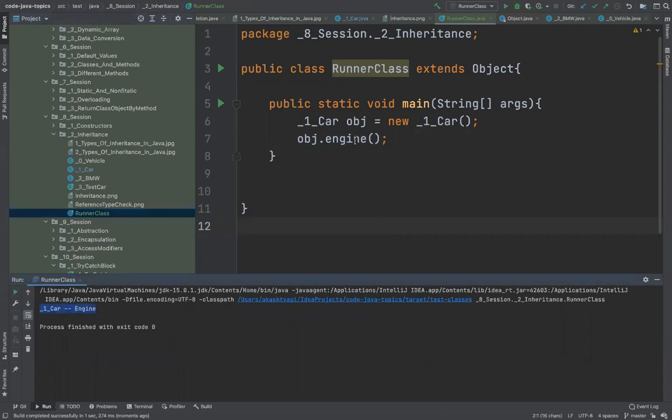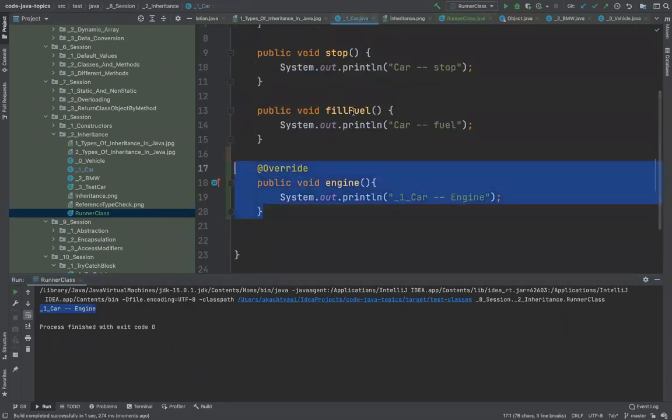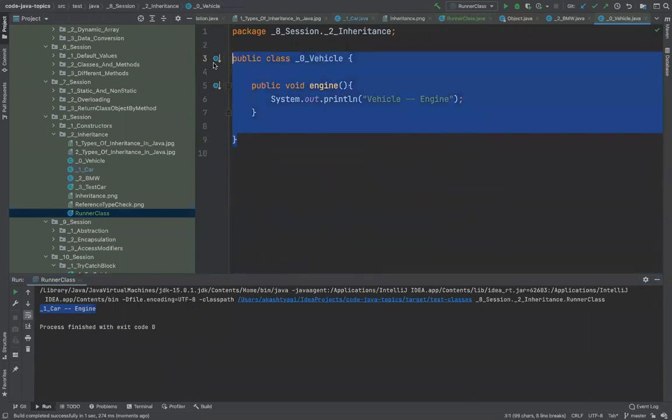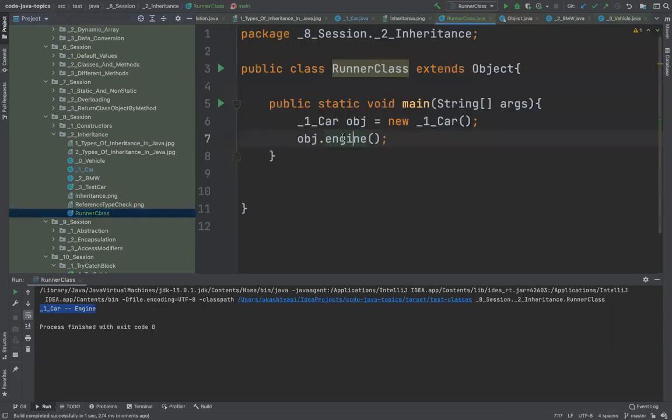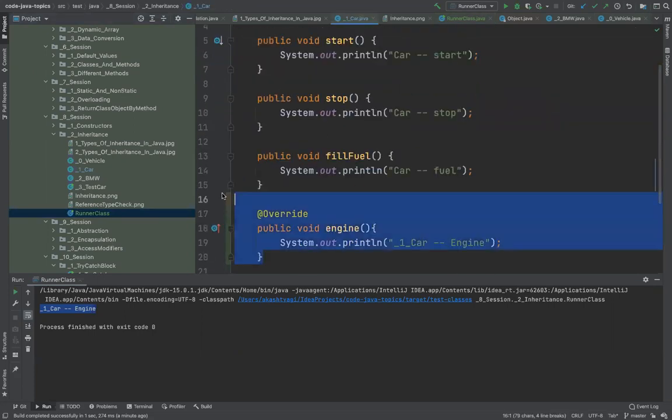it is not triggering this method. The same call, I have not changed anything here. The same method call is now triggering the overridden method and not the one which is mentioned in the vehicle class. So this is called overriding. Make note, this is different than overloading. Overloading is a different concept. Overriding is a concept which is applicable only when you are inheriting something from somewhere. So in this case, we are inheriting the engine method from the parent, but in our car class, we have overridden it, right?